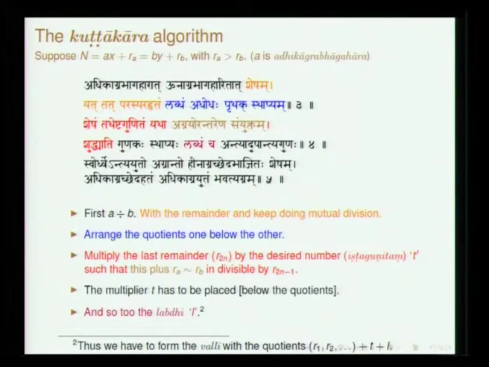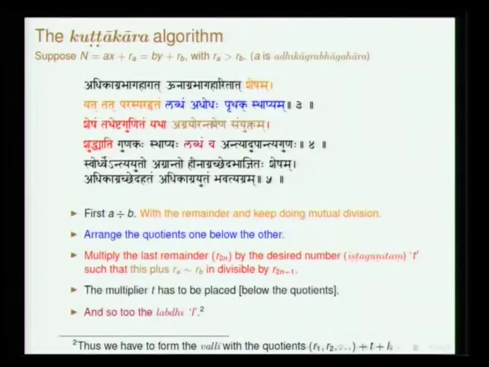So, adhikagra bhagaharat unagra bhagaharitat shesham yat tat paraspara bhaktam labdham adhodhaha prithak sthapyam. So, adhodhaha prithak sthapyam means one below the other we need to place. So, what is to be placed? So, paraspara hritam, quantities which are mutually divided, they have to be placed one below the other.